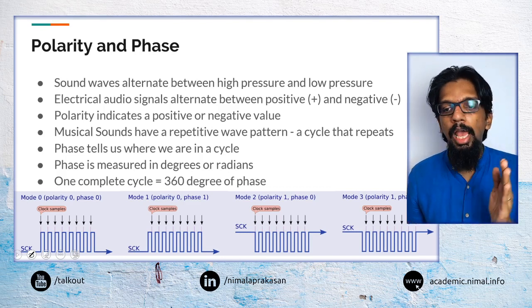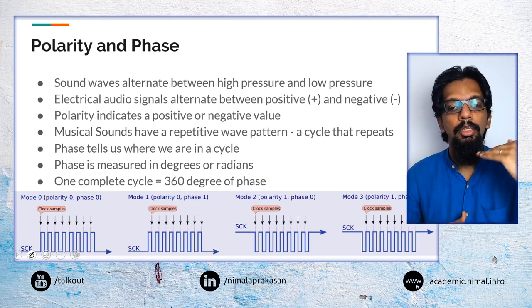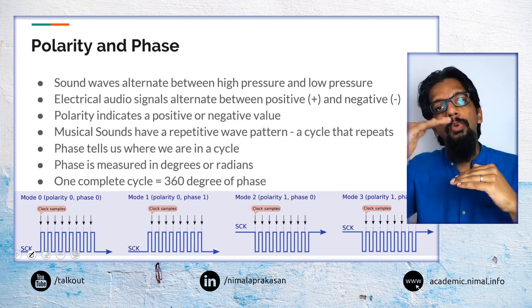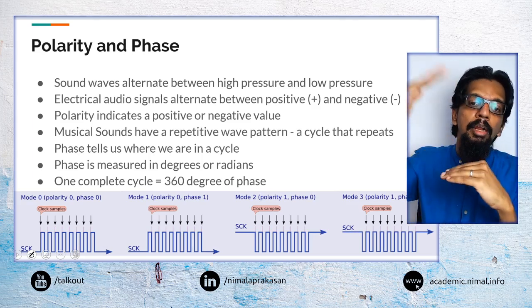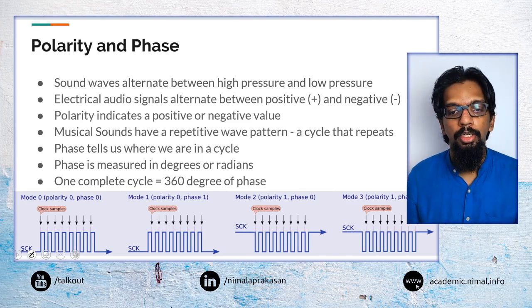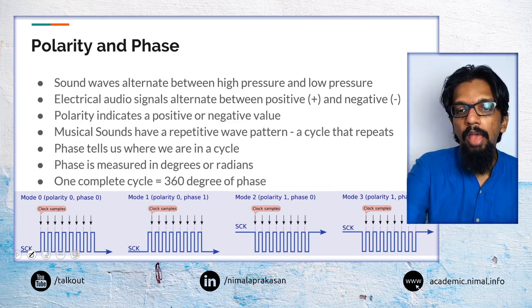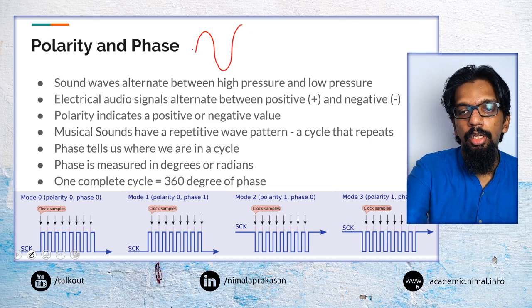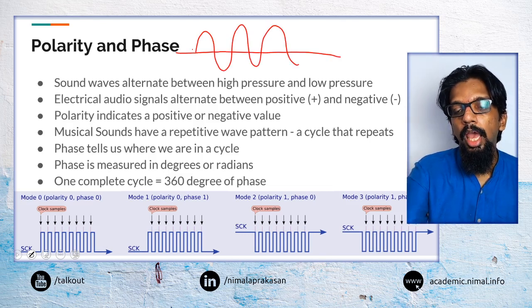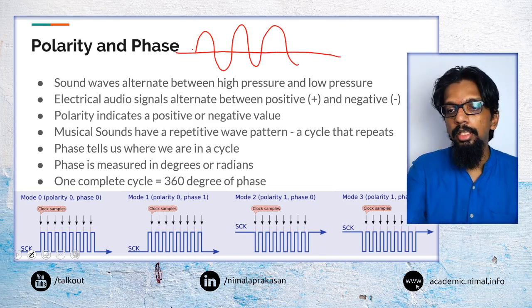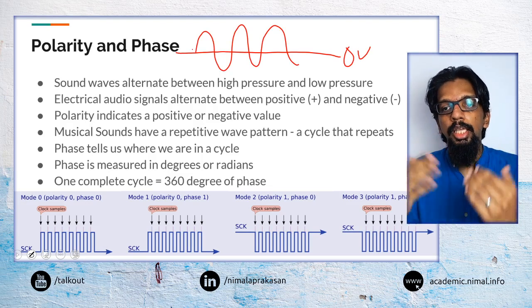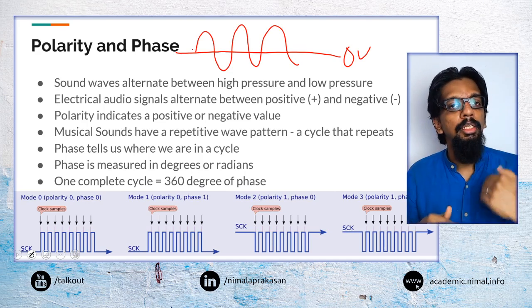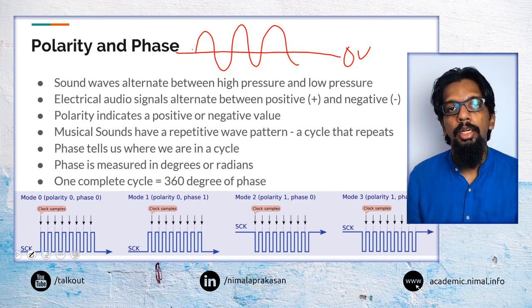The main point to remember about polarity and phase is, when we say polarity, it means the signal's perspective. The signal is in reference to a zero point. If we have a signal that is going like this, and we have that as the zero voltage value, then the change could be whether it is a positive value or a negative value.